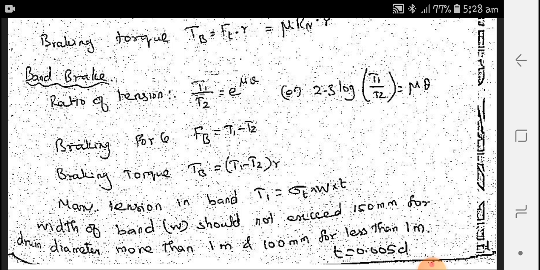The width of the band W should not exceed 150 millimeter for drum diameter more than 1 meter, and for less than 1 meter, t is equal to 0.005 times D.